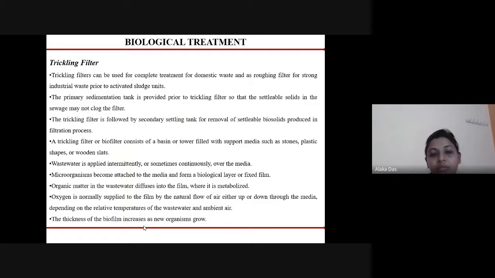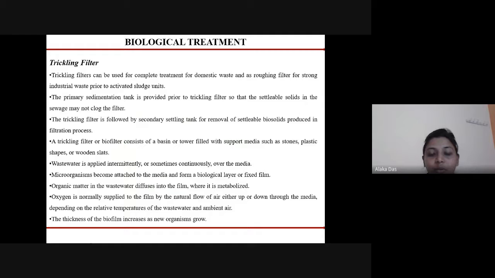The microorganisms that are present in the media combine with the wastewater and they form a biological layer or a fixed film. The organic matter in the wastewater diffuses into this film where it gets metabolized, and oxygen is normally supplied to the film by the natural flow of air either up or down through the media, depending on the relative temperature of the wastewater and the ambient air.